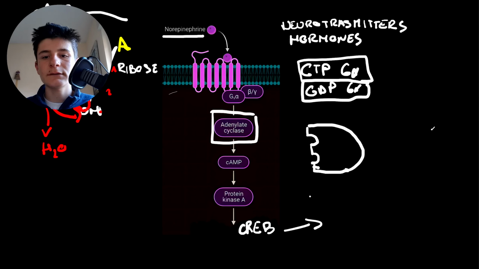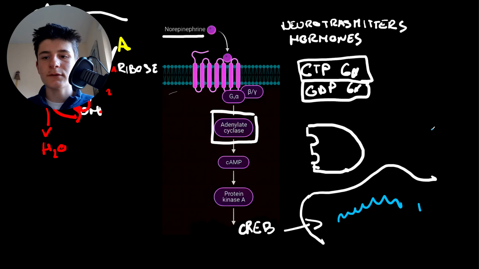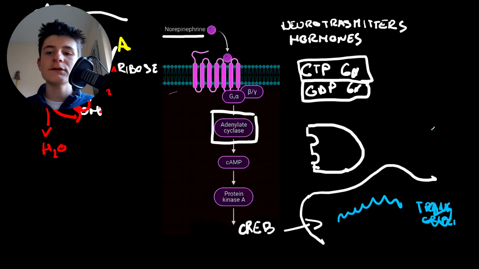So here we have the nucleus of the cell. And inside we have genes, and it regulates transcription. We also have a level of gene regulation and a level of protein regulation, because protein kinase A can also phosphorylate other proteins.